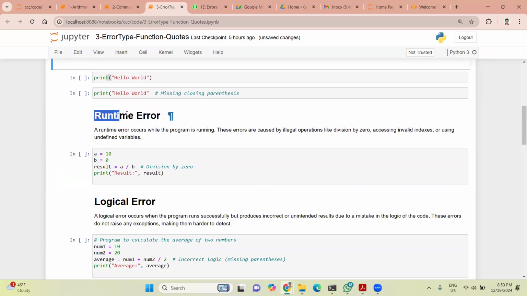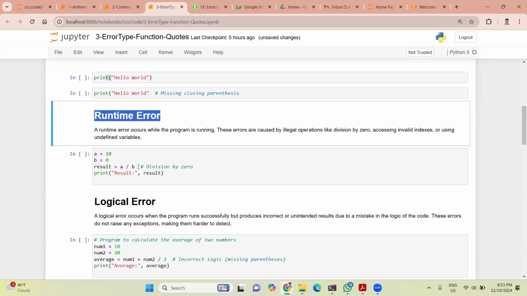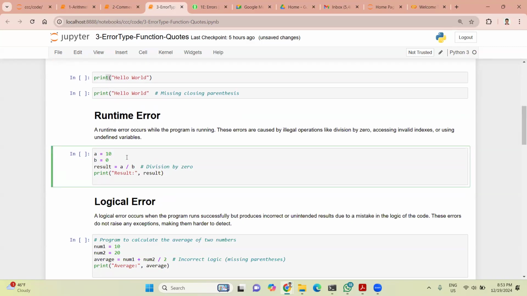Now it comes to runtime error. What is a runtime error? It means there is no problem in the grammar of the code, but there is some problem which you don't see until you run the code. While running, it will come to know there is some problem, because there would be issues while doing some calculation or computation. Division by zero is the most common example of a runtime error.